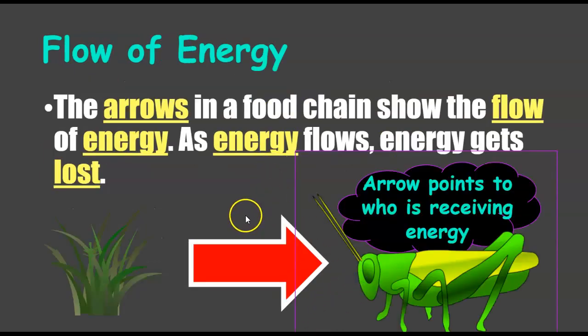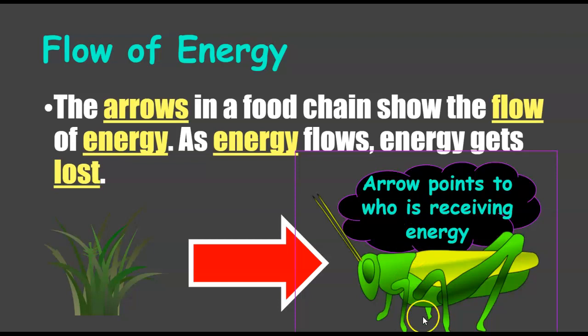All right. So the flow of energy, from now on, we're going to see these arrows right here. Anytime you see an arrow, that just means it is the flow of energy. And here's the thing, as energy flows, as we go from this, the grass, to the grasshopper, energy is lost.